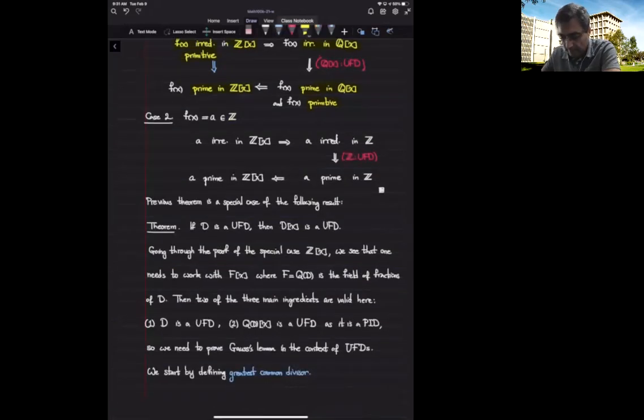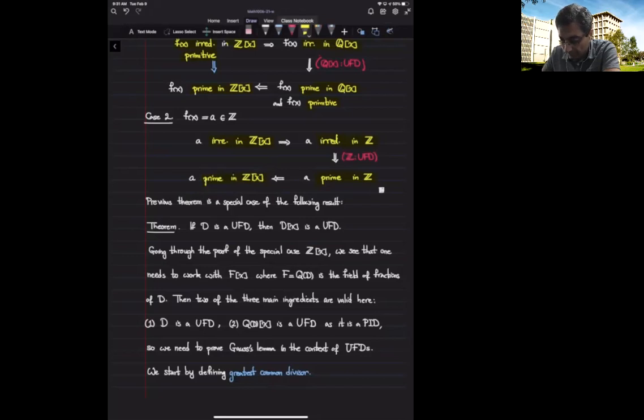In the second case, f is a constant polynomial. Now, if I tell you a constant polynomial is irreducible in Z[x], we show that that implies it is irreducible in Z. Again, the ring of integers is a unique factorization domain. So every irreducible element is prime. So a is prime in Z. But being prime in Z for a constant polynomial implies that it is prime in the ring of integer polynomials. That's the lemma that we showed.